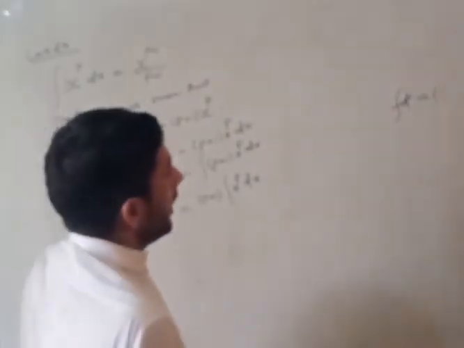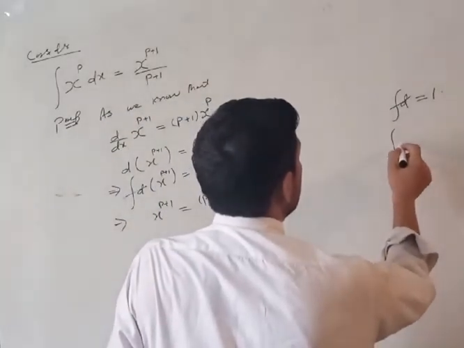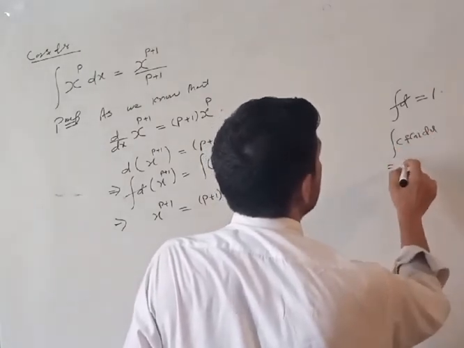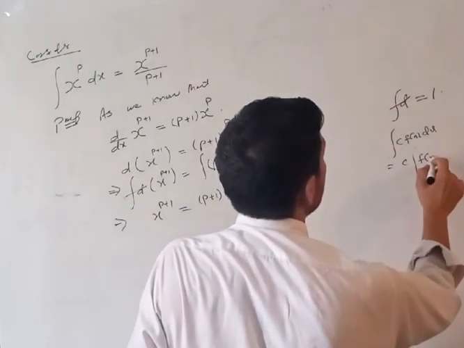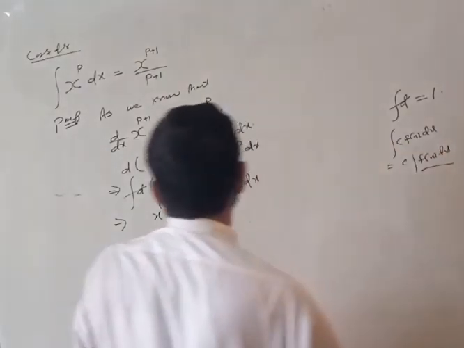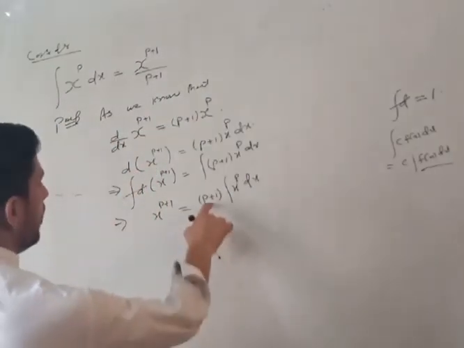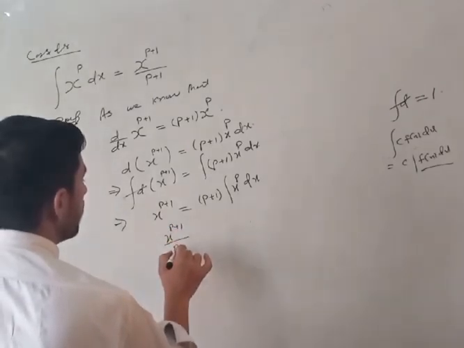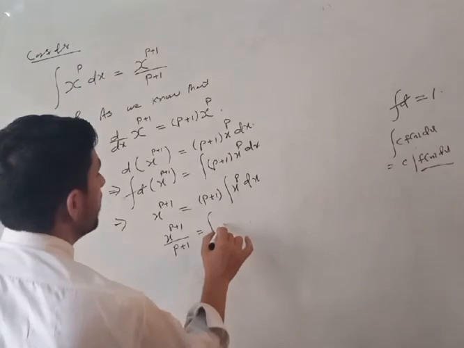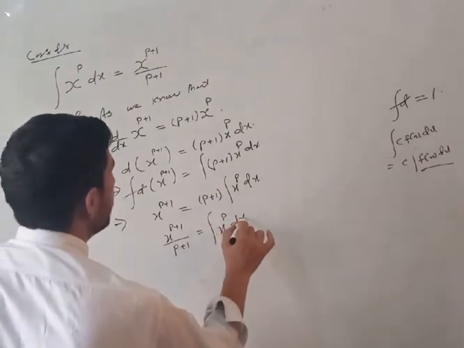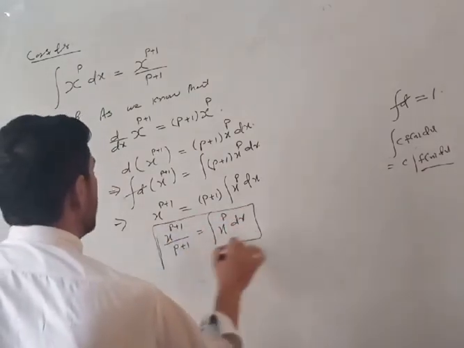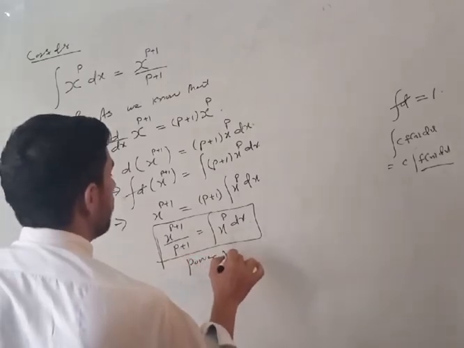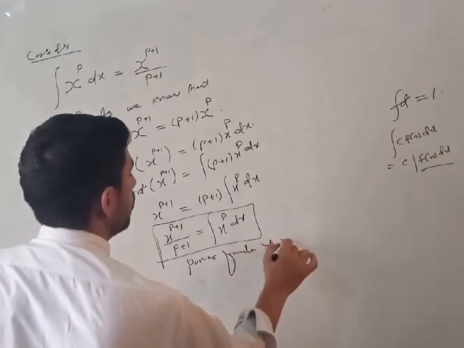We know the integration rule that the integral of c f of x dx can be written as c times the integral of f of x dx. Also dividing by p plus 1, x power p plus 1 divided by p plus 1 is the integral of x power p into dx, and this is our desired power formula of integration.